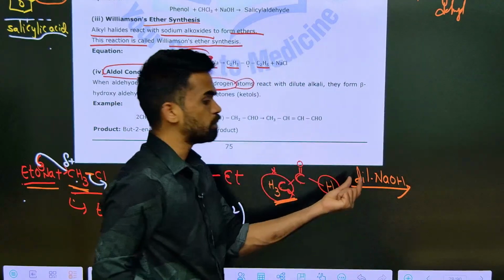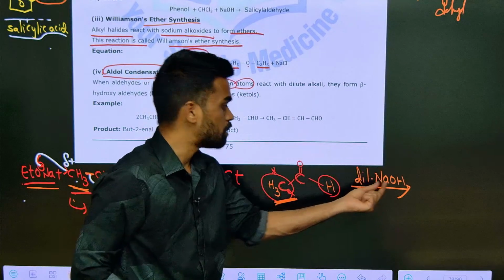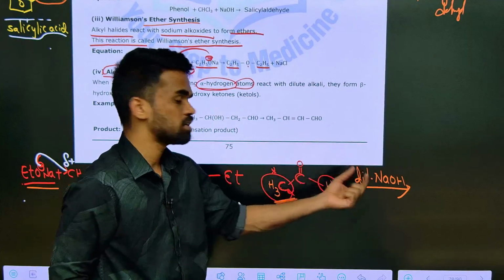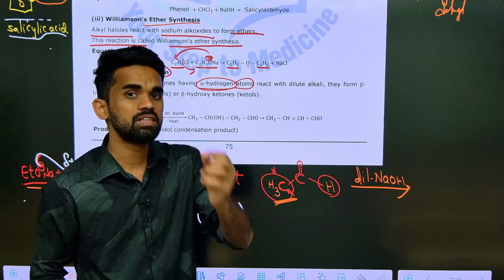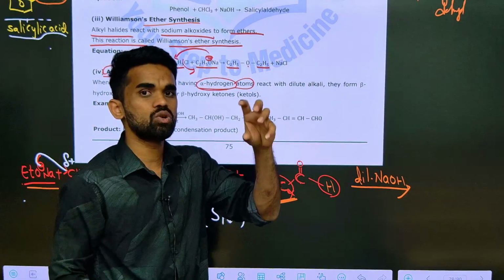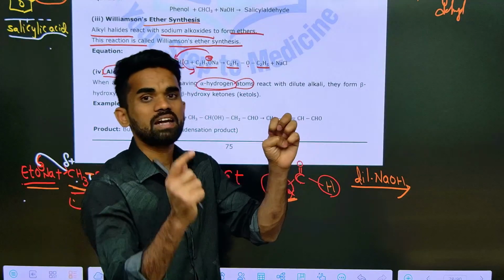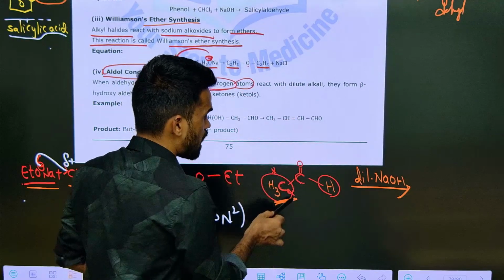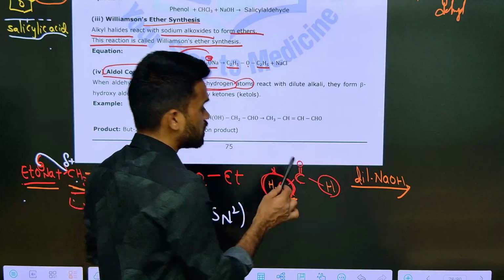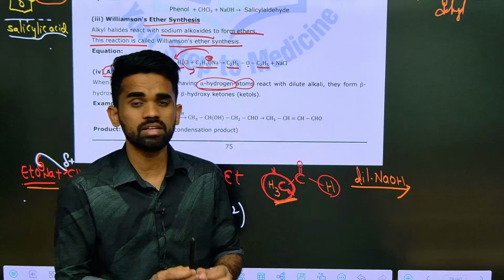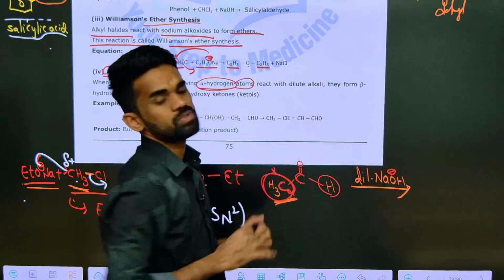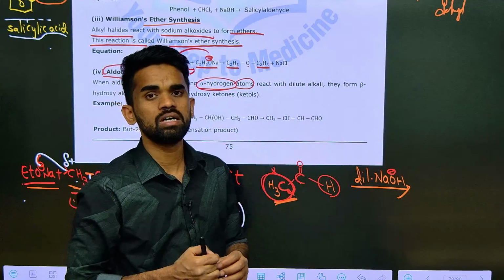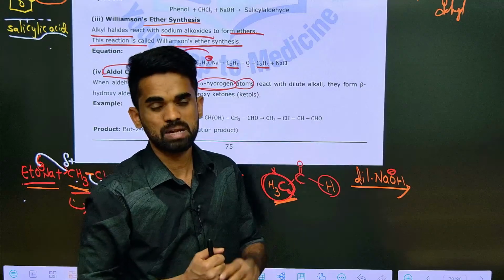See, dilute base is nothing but a base that abstracts the acidic proton. Base always tries to abstract an acidic proton. If there is any acidic proton, that is taken by the base. If there is no proton, then it will act as a nucleophile. Here, these alpha hydrogens we are discussing are acidic protons. So this base will abstract this proton. Anyway, they won't ask us for the mechanism here, but I will explain the mechanism also.